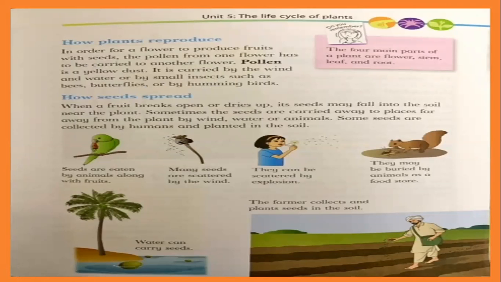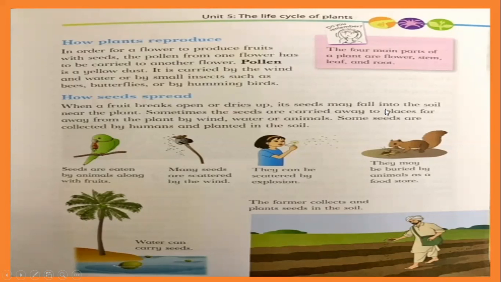Okay, now when fruits grow, how do seeds spread? When a fruit breaks open or dries up, or when you eat the fruit, you throw the seeds. Or suppose no one takes the fruits from the trees, so it dries up.